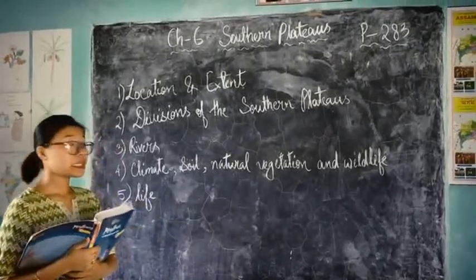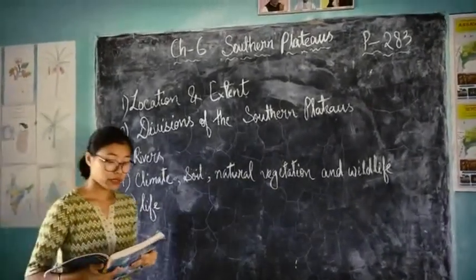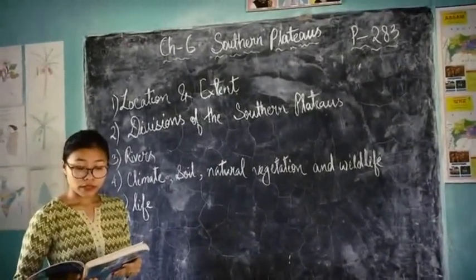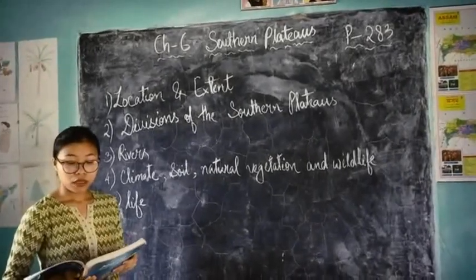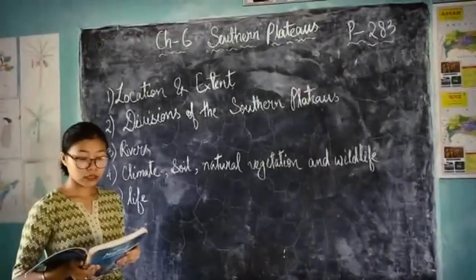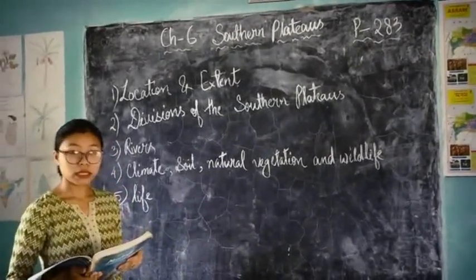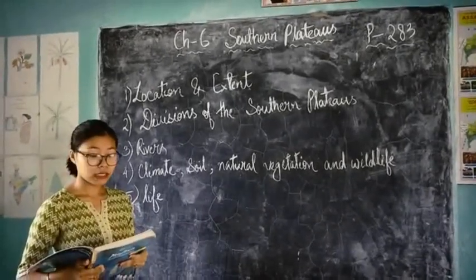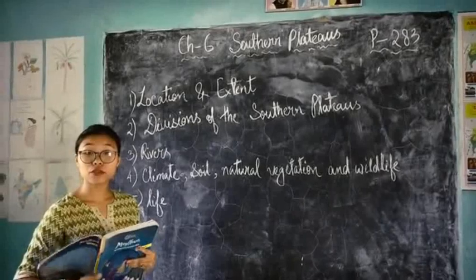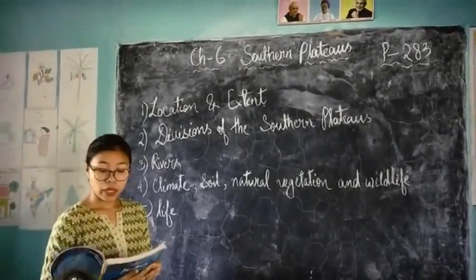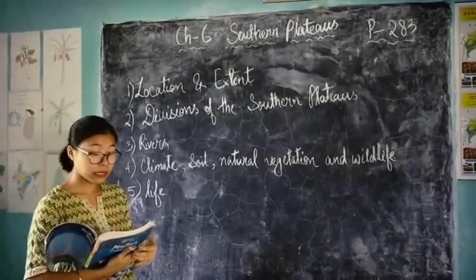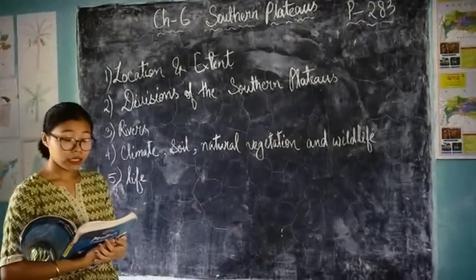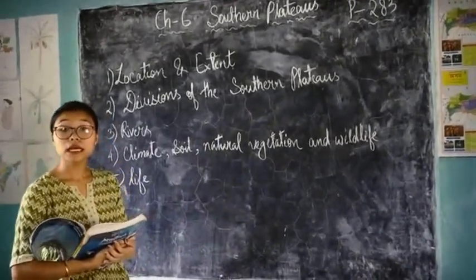Next topic is division of the Southern Plateaus. The river Narmada divides the plateau region into 2 parts: the Central Highlands in the north and the Deccan Plateau in the south. So, because of the river Narmada, the Southern Plateaus is divided into how many parts? Into 2 parts. One is the Central Highlands, which is in the north side, and another is the Deccan Plateau. And the Deccan Plateau is in which side? It is in the south side.